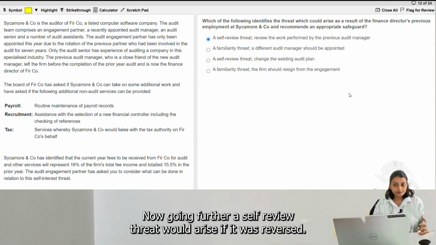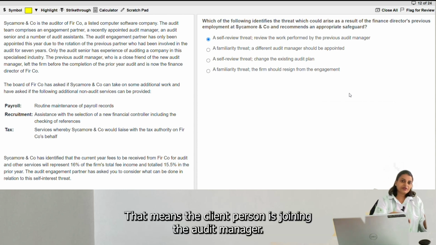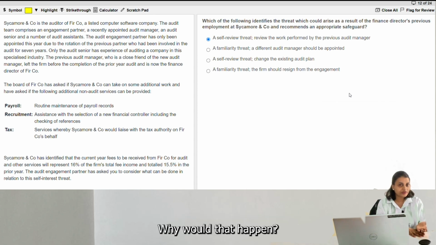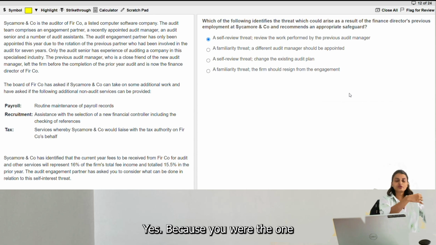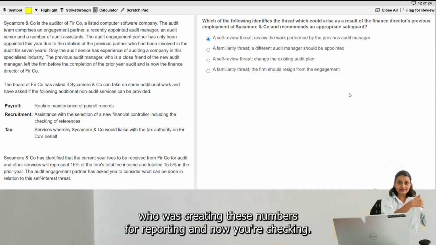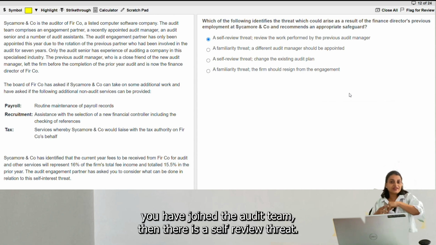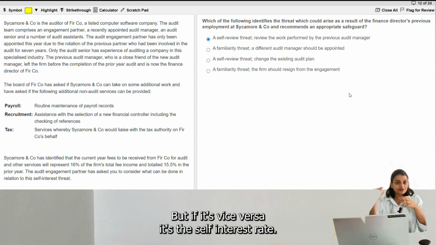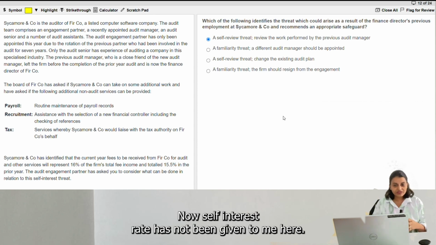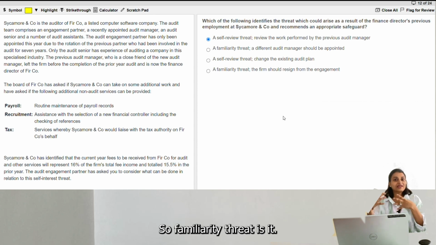Now going further, a self-review threat would have arisen if it was reverse. That means the client person is joining the audit team as audit manager. Why would that happen? Yes, because you were the one who was creating these numbers for reporting and now you are checking. So if from the client you have joined the audit team, then there is a self-review threat. But if it's vice versa, it's a self-interest threat. Now the self-interest threat has not been given to me here. So the familiarity threat is there.